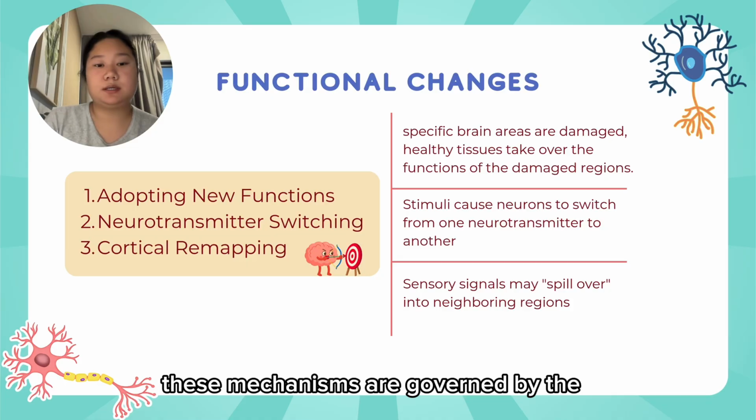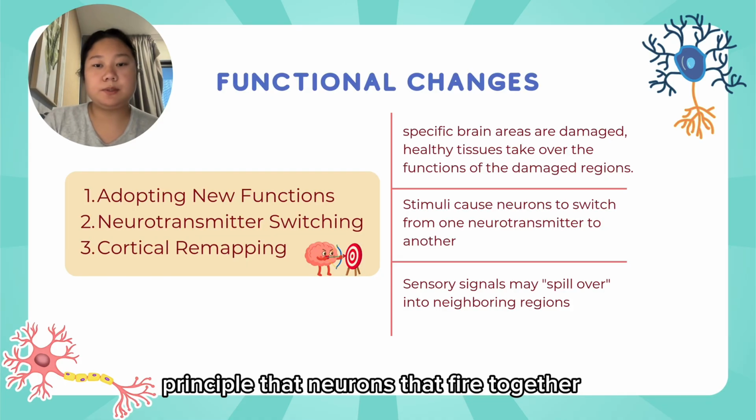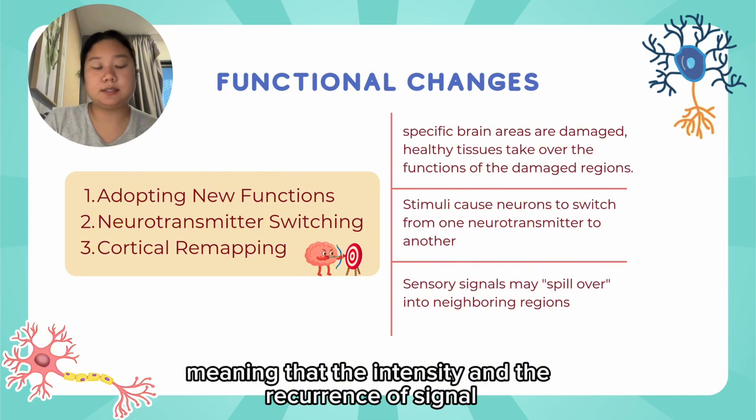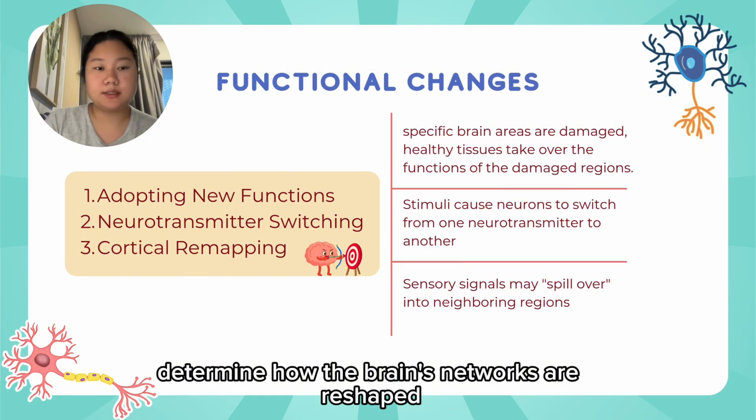These mechanisms are governed by the principle that neurons that fire together wire together, meaning that the intensity and the recurrence of signal determine how the brain's networks are reshaped.